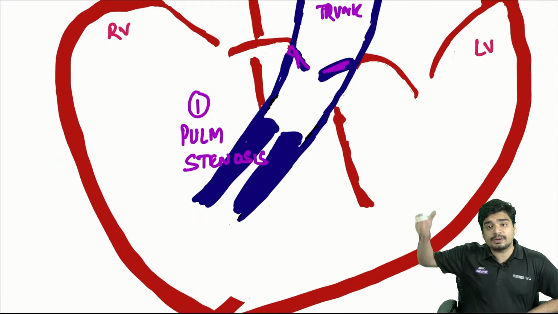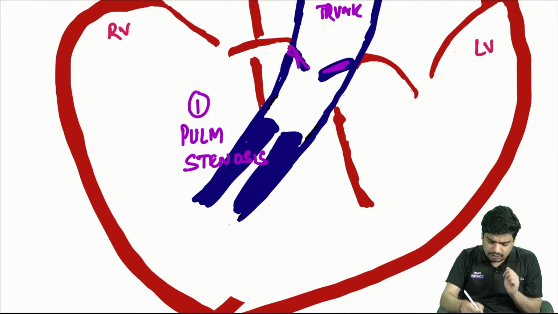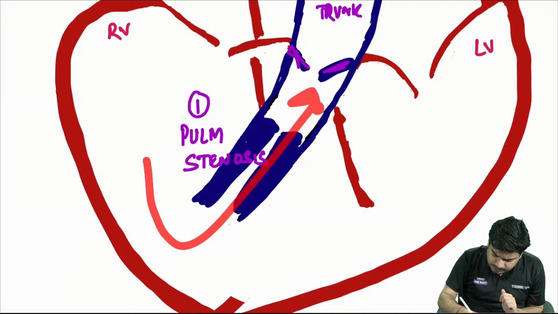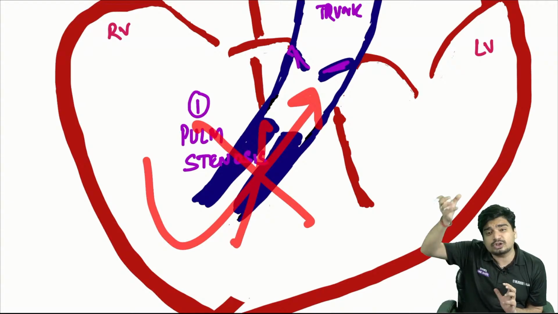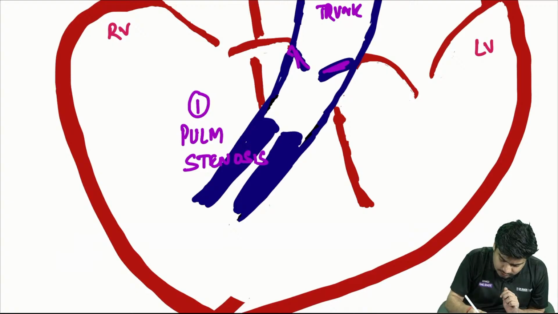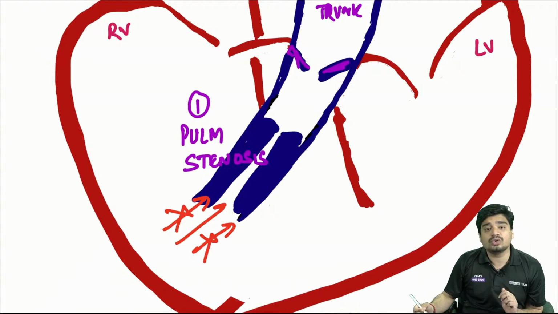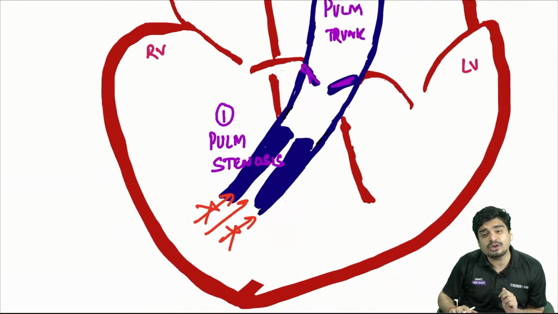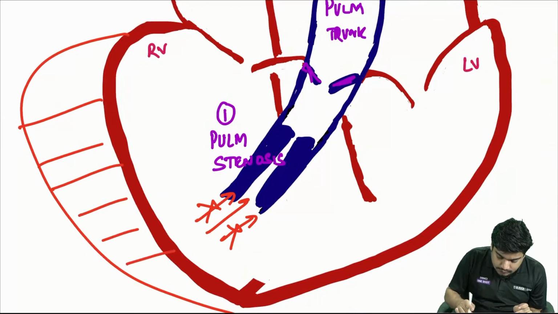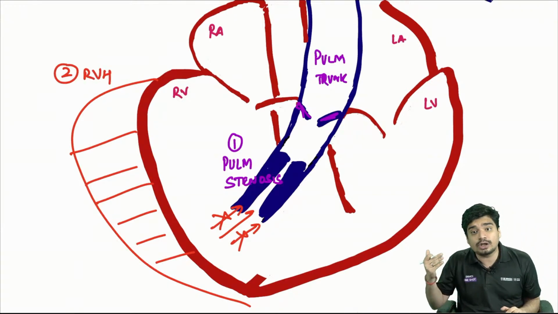Now what happens because of this pulmonary stenosis? The right ventricle will try to pump the blood into the pulmonary artery, but it will not be able to do so because there is pulmonary stenosis. So the blood wants to go there but is unable to. In response, the right ventricle tries to pump harder and will undergo hypertrophy. That is the second component of Tetralogy of Fallot: right ventricular hypertrophy.